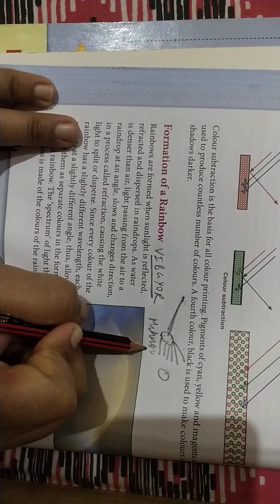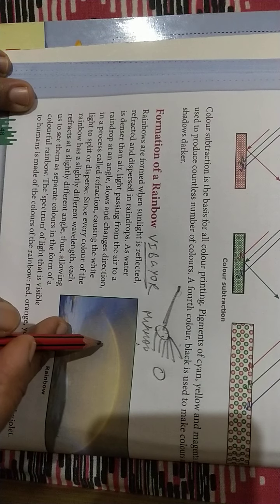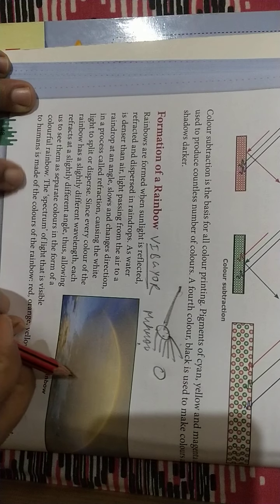Okay, what do they do to the white light? They split it into 7 colors, right? So we have countless numbers of water droplets in the atmosphere. Each droplet will split the white light into 7 colors. So with the help of splitting, a rainbow is formed in the sky, right? And there is no clear difference between the 7 colors. You will not see any division. They are mixed together. They are merging together with one another, right?